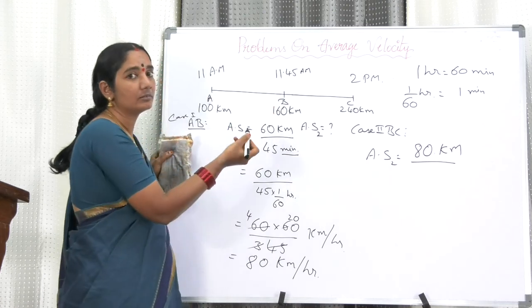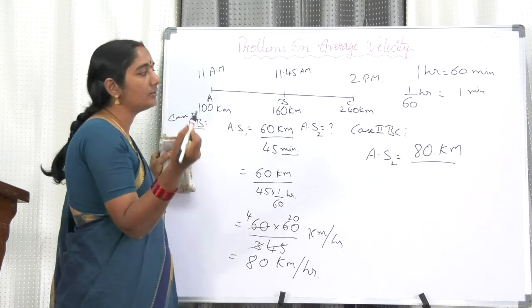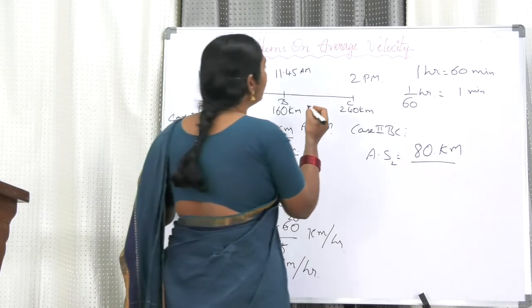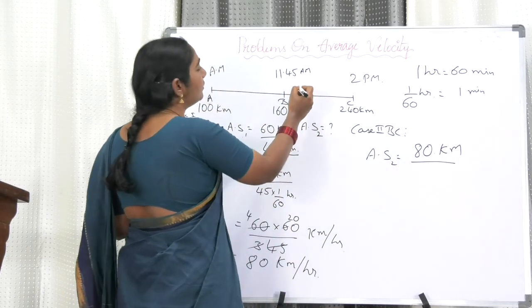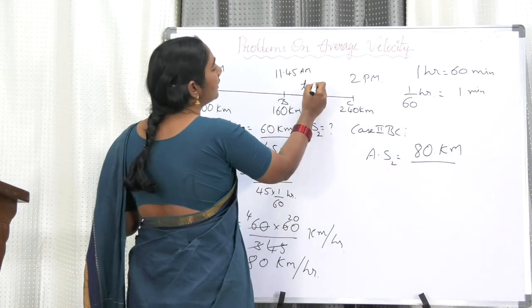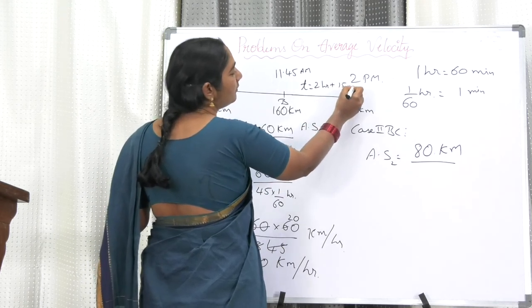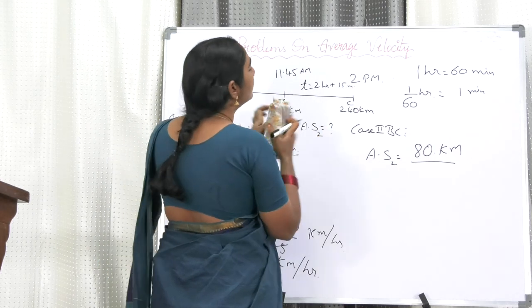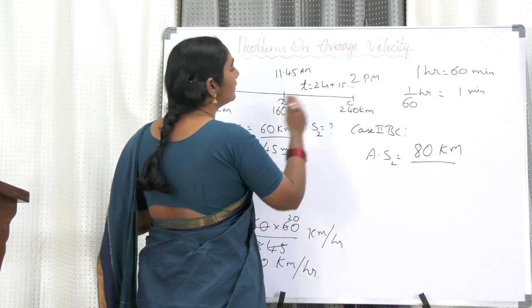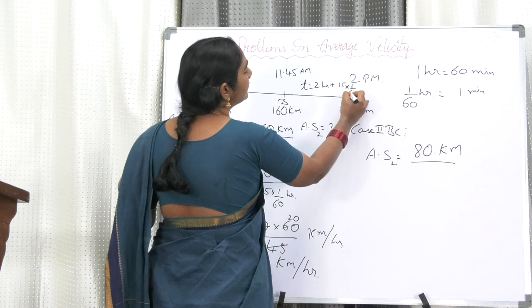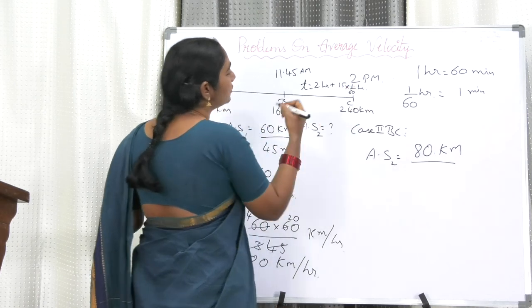15 minutes more. We can convert that 15 minutes, so in this particular case the time is nothing but 2 hours plus 15 minutes. In the place of minute you can write 15 times 1 by 60 hours. Just add these two.